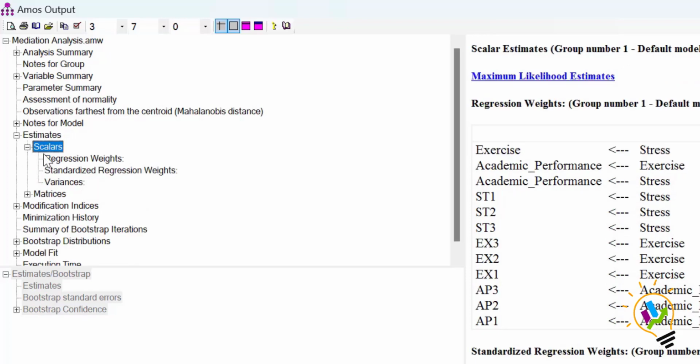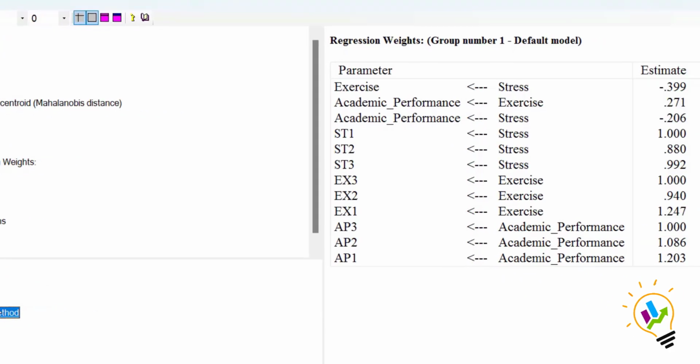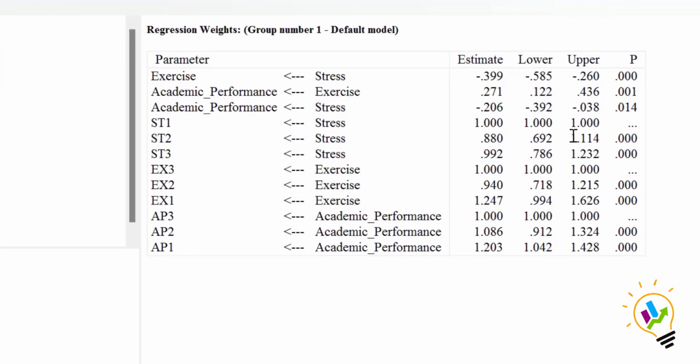In scalars, you must select regression. After selecting regression weights, now in estimate bootstrap, you must select bootstrap confidence, bias corrected percentile method. Now here you will be getting the values which are related to 5000 bootstrap samples.